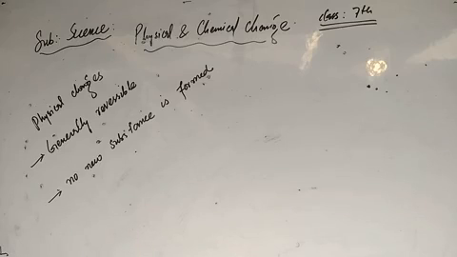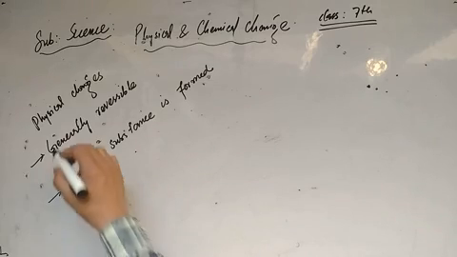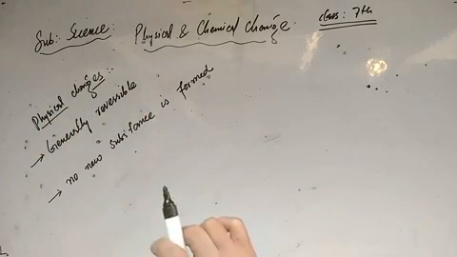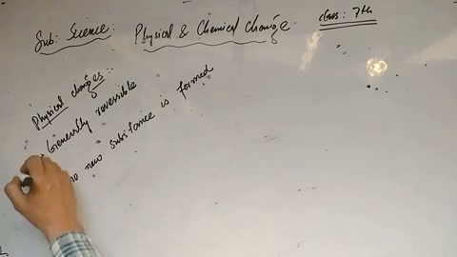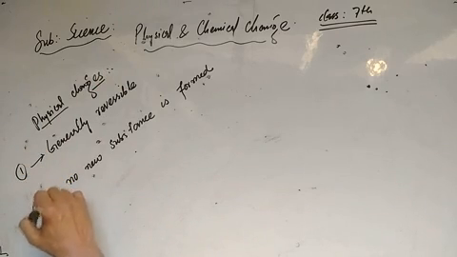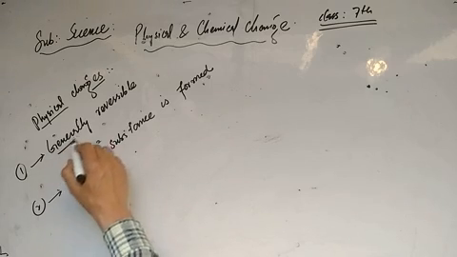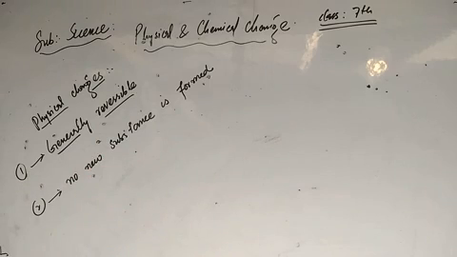So dear students, we are discussing physical and chemical change. In the previous lecture, we were discussing physical change. Let me remind you of the most important points which you have to keep in mind about physical change. I have already told you that physical changes are generally reversible, and I have already cited an example.